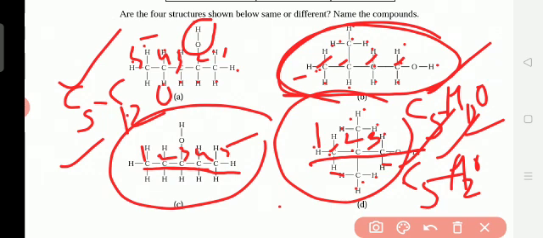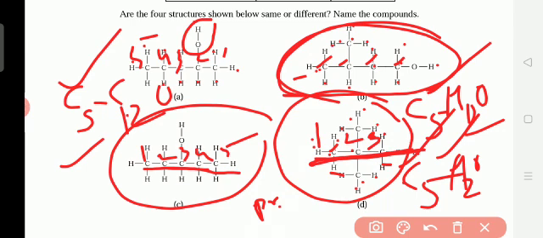When it is in chain form, when we give the name we should count only the straight chain carbons. In the straight chain, how many carbons are there? 1, 2, 3. Three means propane. So here we write propane.